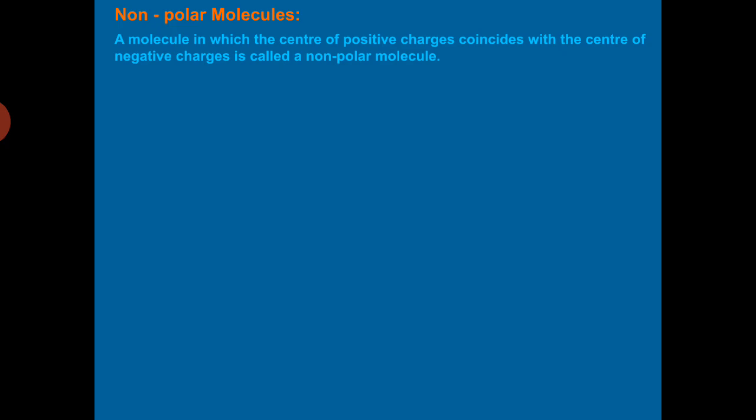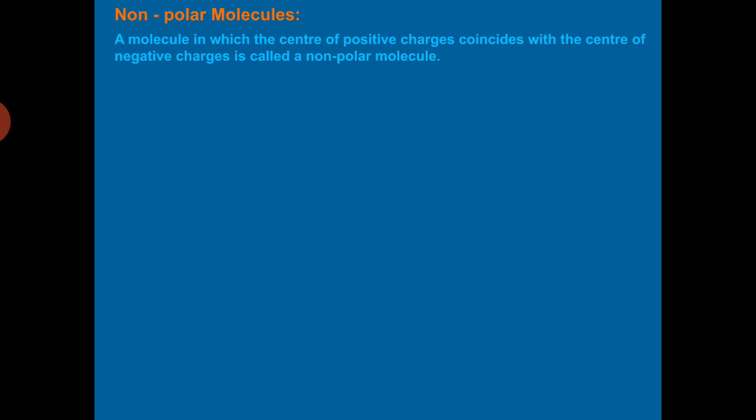No separation means a dipole will not be formed, so no dipole moment. So non-polar molecules have zero dipole moment, and these molecules have a symmetrical shape. Examples: nitrogen, methane, oxygen, and many others.